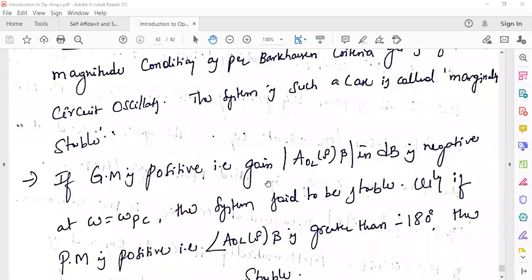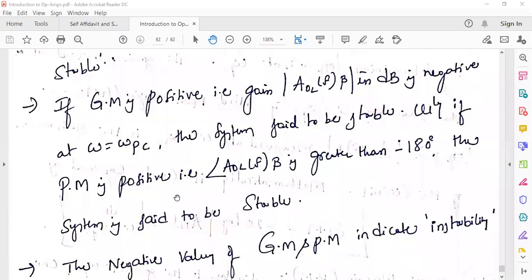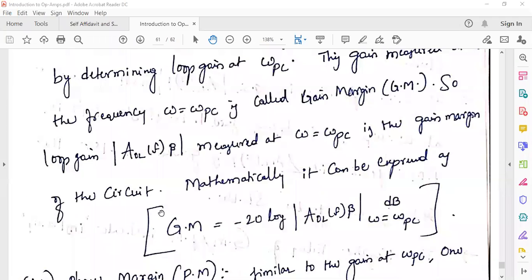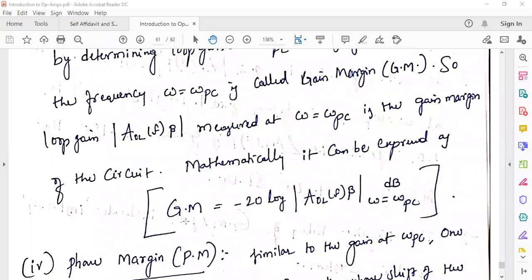If the gain margin is positive and the phase margin is positive, if both are positive, the system is said to be stable. We know the equation for gain margin: minus 20 log of the magnitude of loop gain.